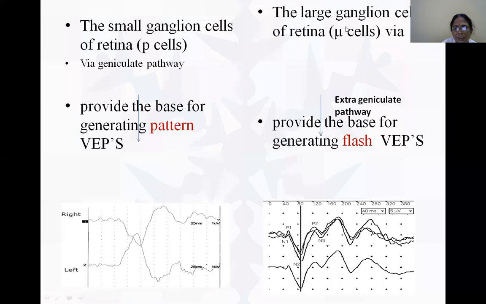Large ganglionic cells, known as M cells, use the extrageniculate pathway and are the base for flash visually evoked potential, while small cells are the base for pattern VEPs.